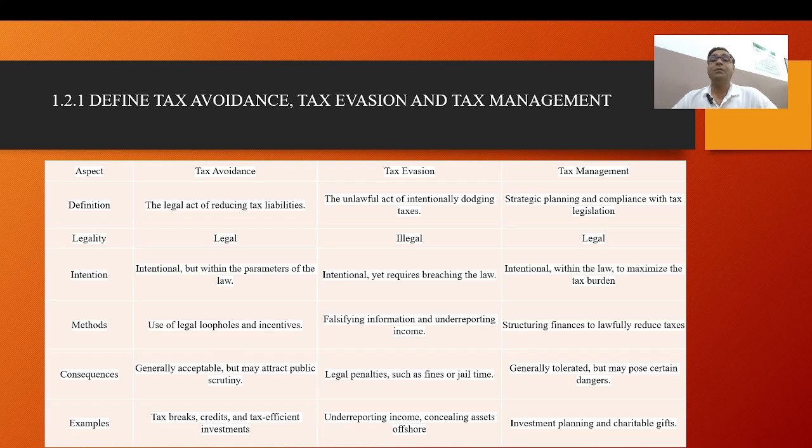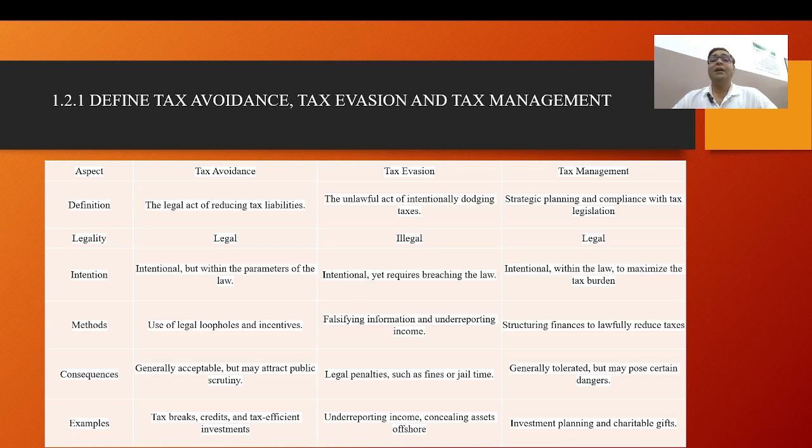Tax avoidance uses legal methods, while concealing information and under-reporting income is tax evasion. For example, suppose your income is 1 lakh, but you are showing 80,000 rupees. And tax management structures finances to lawfully reduce the tax.